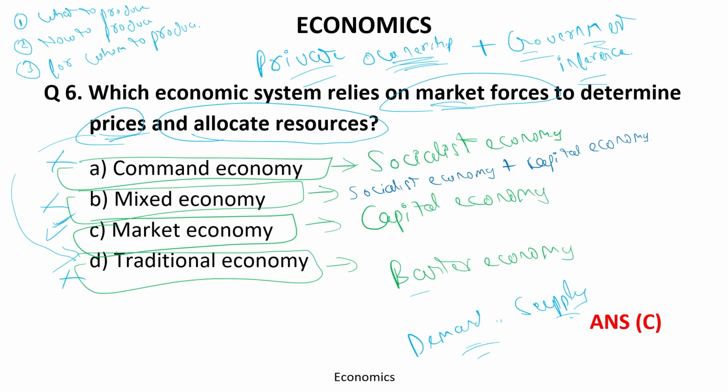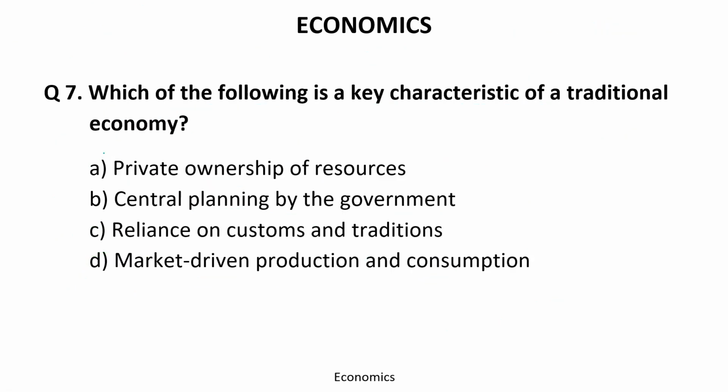Now I hope you have got the concept. Let's move forward. Seventh question we have. Which of the following is a key characteristic of a traditional economy? Now it's a very easy question. A, private ownership; B, central planning; C, reliance on customs and traditions; and D, market-driven production and consumption. You have 20 seconds to think and answer.